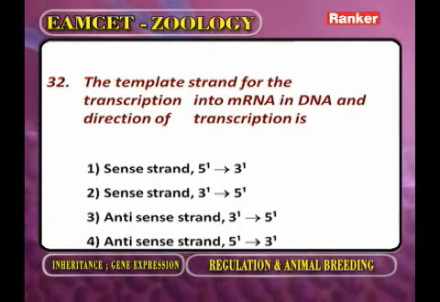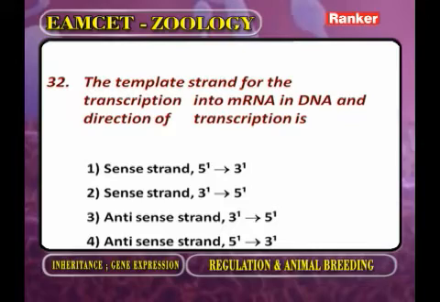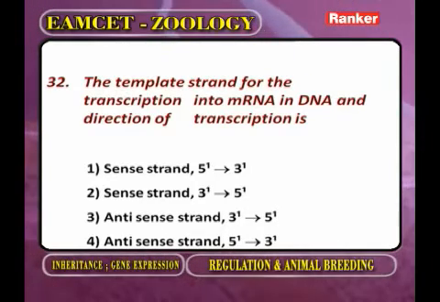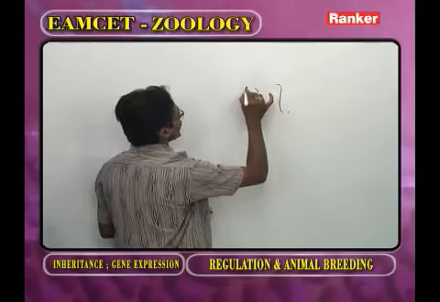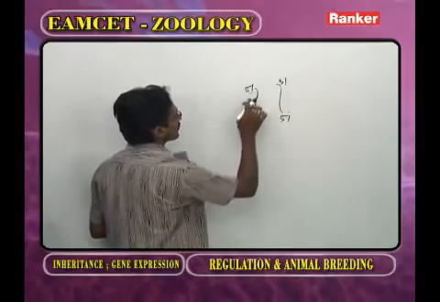Next one. The template strand for the transcription into mRNA in DNA, and the direction of transcription. Now as we observe, this is the DNA strand, 5' 3', 3' 5'.